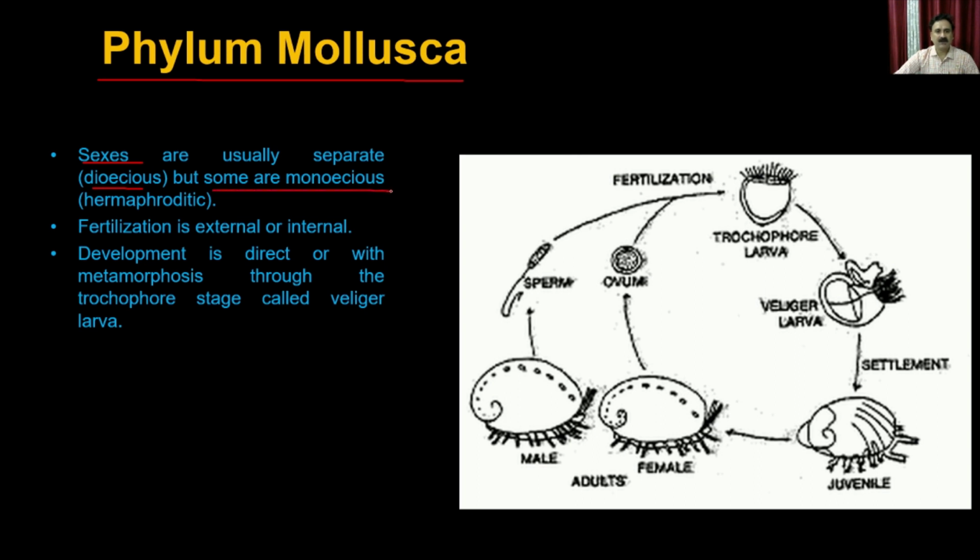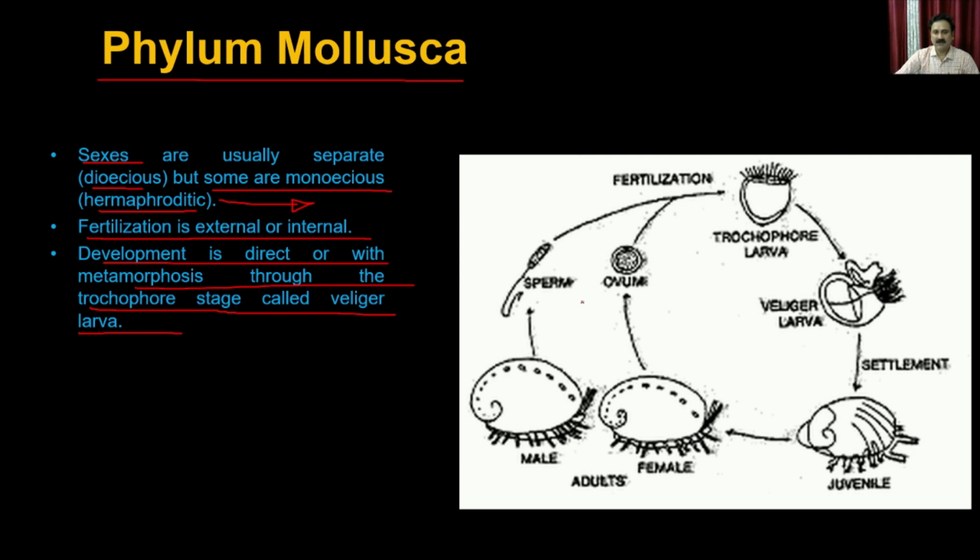But in some cases, it is also monoecious, which means it is actually hermaphroditic, which means both sexes are present in the same organism. The fertilization is external or internal, depending on the different types of species. The development is direct or with metamorphosis to the trochophore stage called the veliger larva.